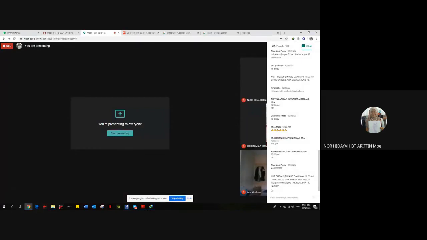Kalau dah suntik tak ada tanda? Biasanya mark tu depends pada your skin. Certain orang takkan ada tanda, setengah orang ada tanda.